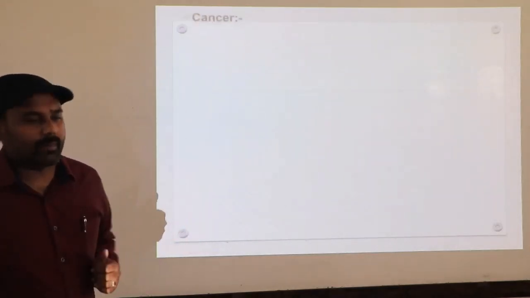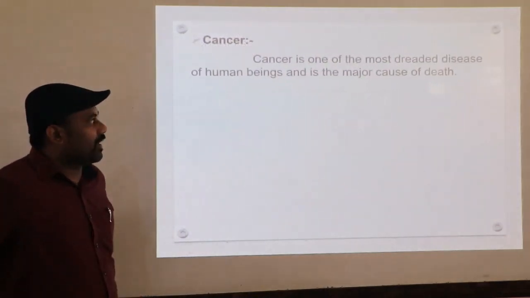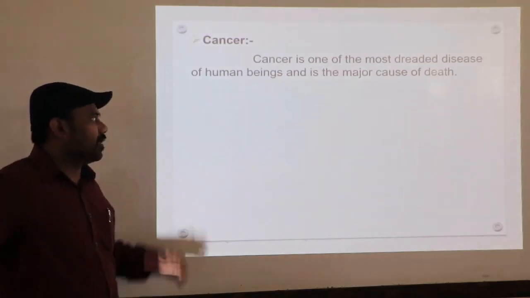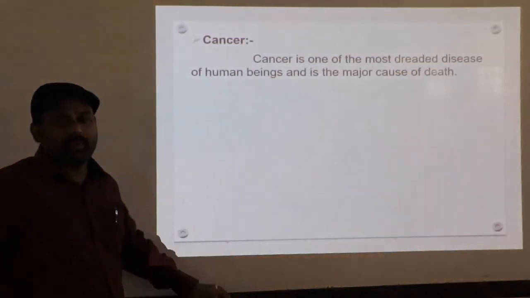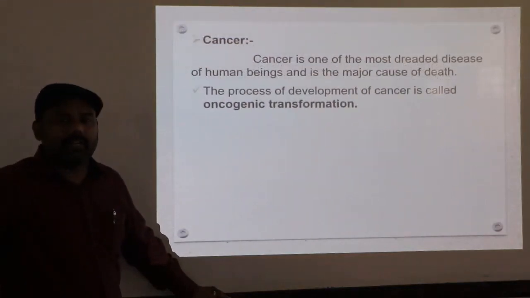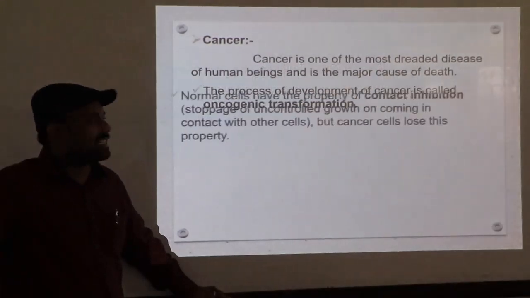I hope you all remember this previous slide, that is cancer. It's one of the most dreaded, dangerous diseases in human beings, and it is a major cause of death. Then the process of development of cancer is called oncogenic transformation, which refers to the process of conversion of normal cell into cancerous cell.